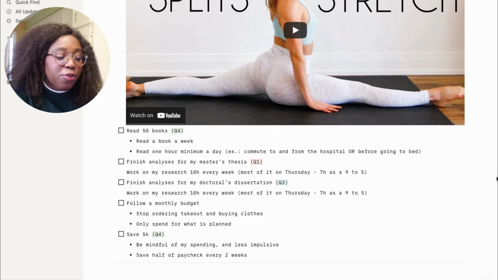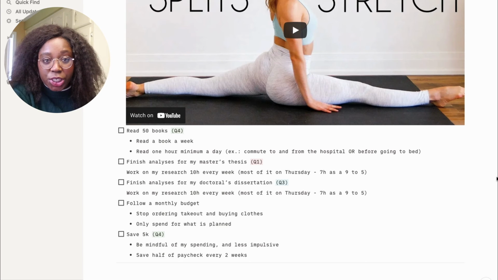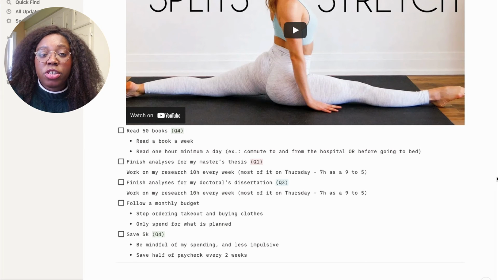To finish analysis for both my master's thesis and my doctoral dissertation, I just need to dedicate at least 10 hours a week to my research. Actually, I should be dedicating a lot more, but because I'm working now, I have less time. But I will mostly take Thursdays, like a 9 to 5, with an hour for lunch, and work on my research, and then find 3 hours elsewhere in the week, maybe on the weekend, to work on my research.